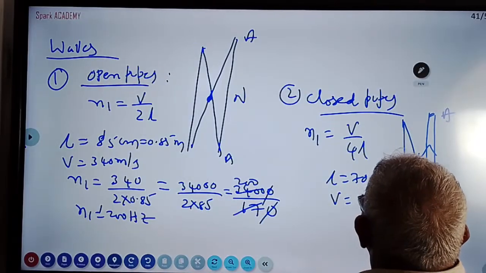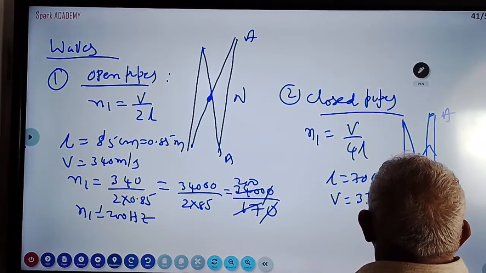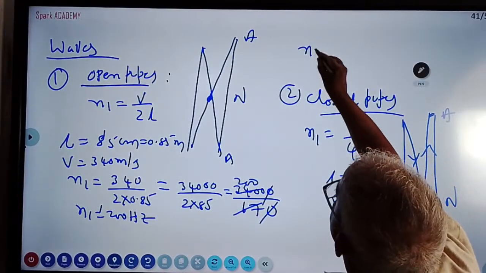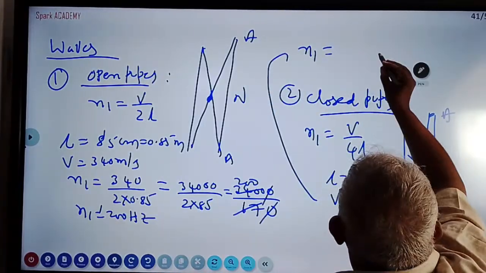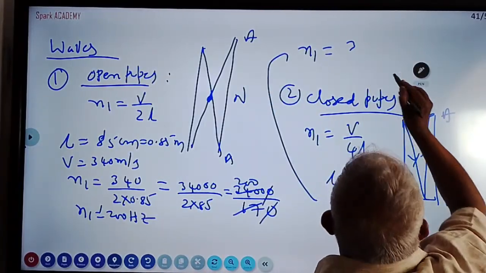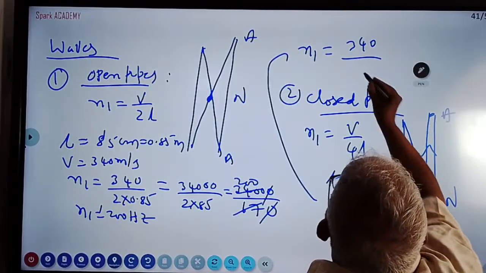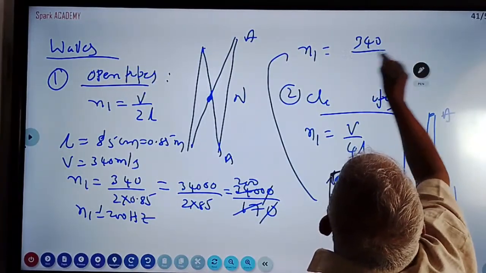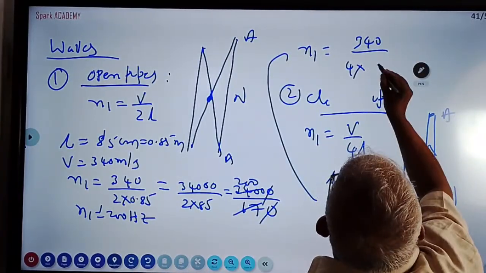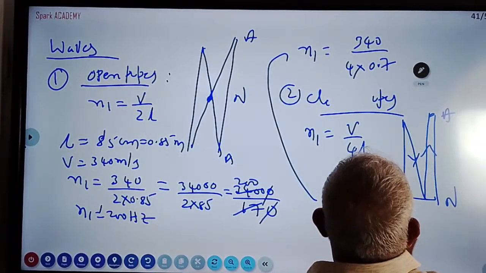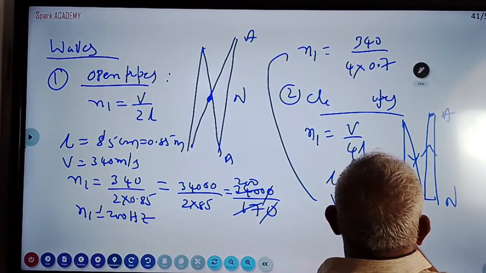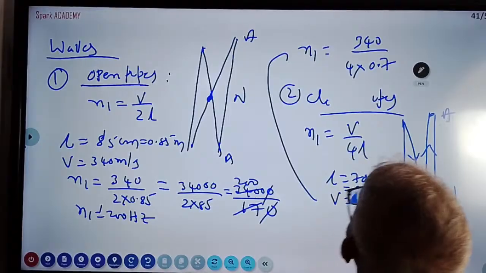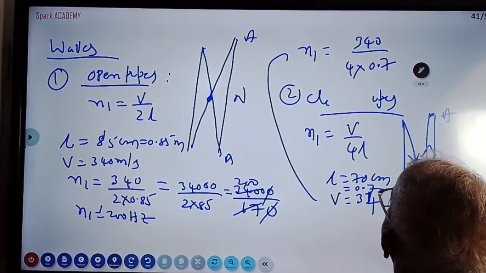Once again, velocity is nothing but 330 to 340 meters per second. What is the fundamental frequency they ask? Fundamental frequency n1 = v by 4L, that is 340 into 4 into 70 centimeters. 70 centimeters means 0.7 meters, so convert into meters, 0.7 meters. You calculate this, you are going to find out the fundamental frequency in closed pipes.